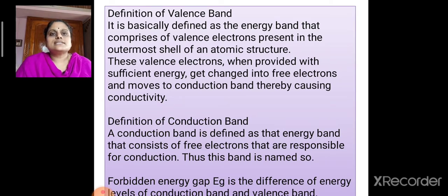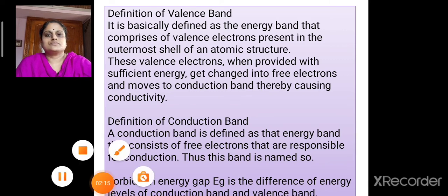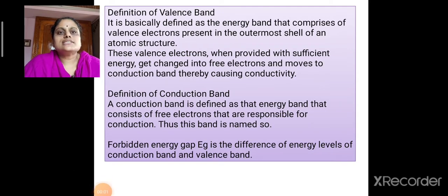Now let us discuss about the concepts of valence band, conduction band and energy gap. Valence band is basically defined as the energy band that comprises of valence electrons present in the outermost shell of an atomic structure.